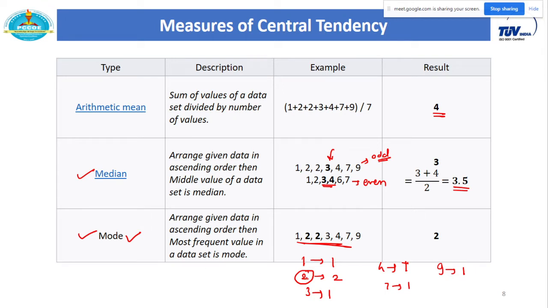So it is a value. Mode is a value which has the highest frequency in comparison with the other values. From the distribution table also you will directly get the mode of the given data. So this is all about the arithmetic mean, median and mode, and these 3 values give you the central tendency, that is, the average value of a given data. So this is the first statistical tool.